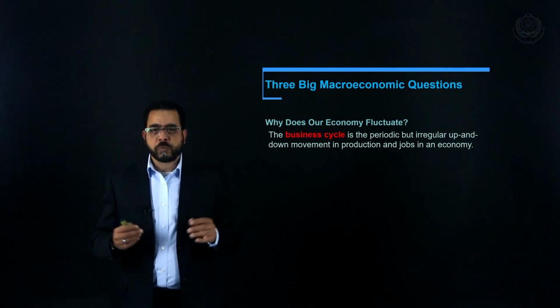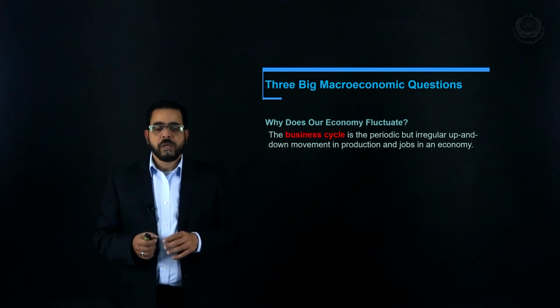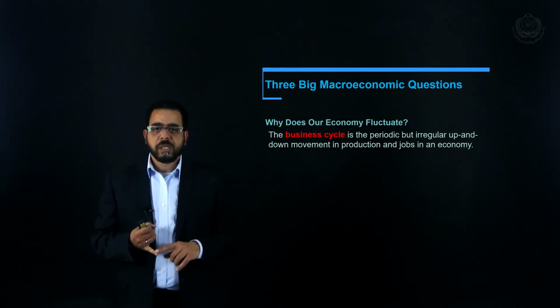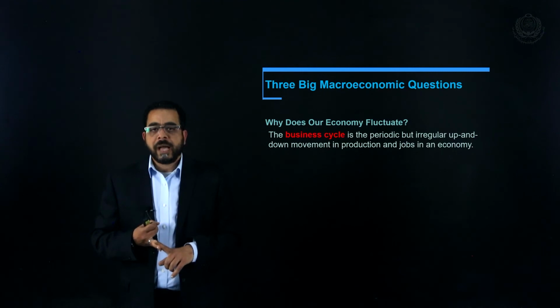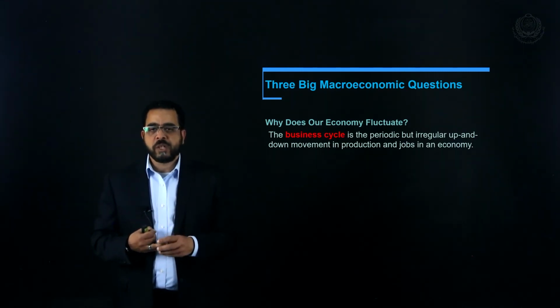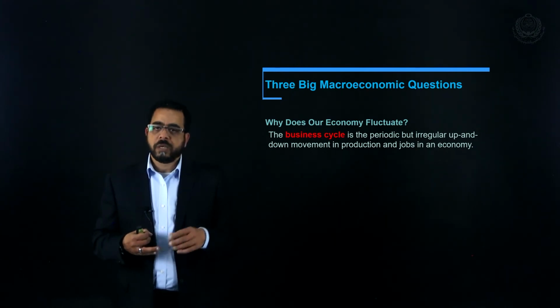This will take a large part of our course in macroeconomics. We're going to talk about the business cycle itself and how to define it. We're going to talk about the role of the government in easing the fluctuation in the economy, fiscal policy and monetary policy.